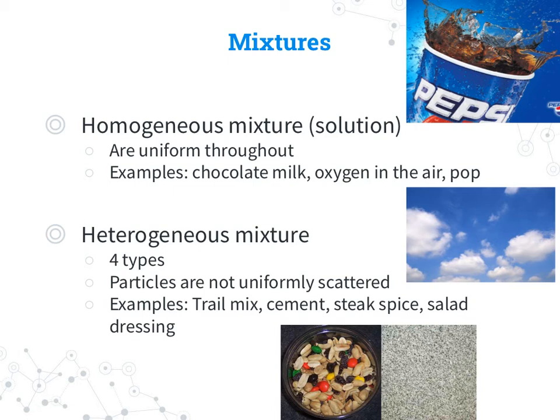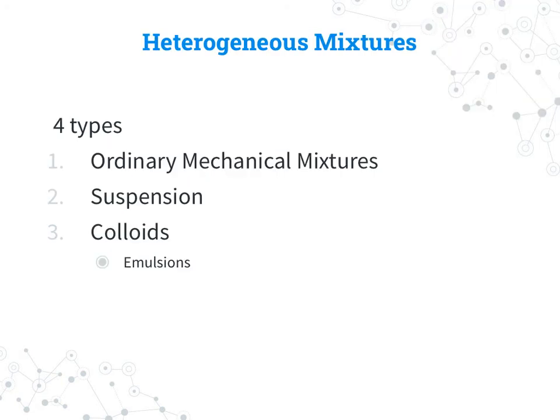A heterogeneous mixture, there's 4 different types of those. Particles are not uniformly scattered. So we could either see all of the different pieces like in trail mix or cement, steak spice, salad. We could look at salad dressing itself when you shake oil in water, or even just like a creamy salad dressing could be considered a heterogeneous mixture. Again, there's 4 types. So the ordinary mechanical mixtures, suspensions, colloids, and emulsions, which is a type of colloid.